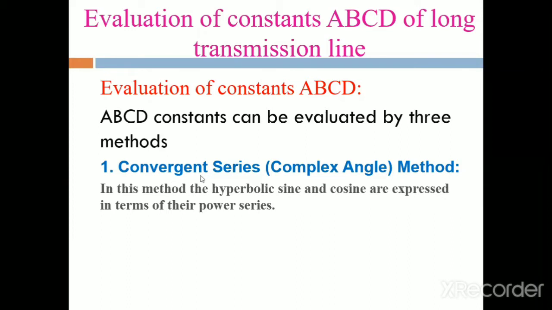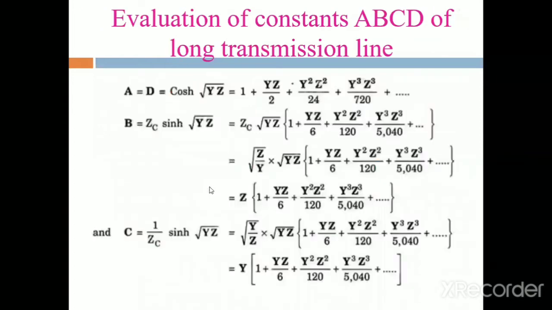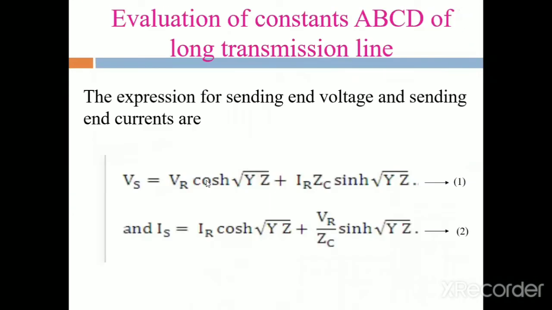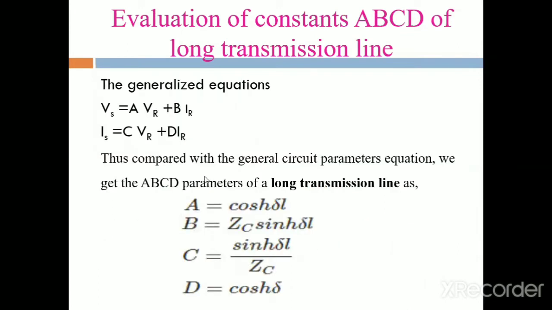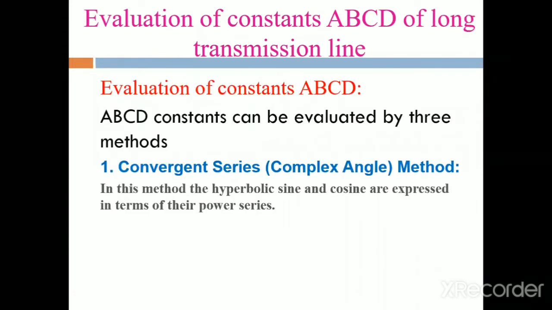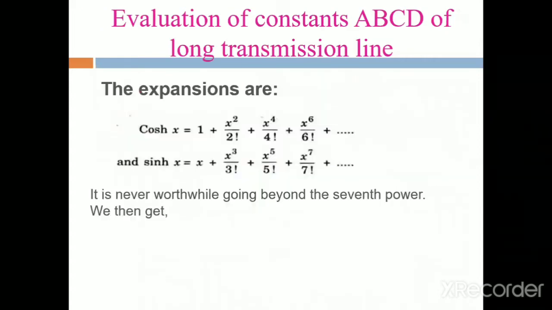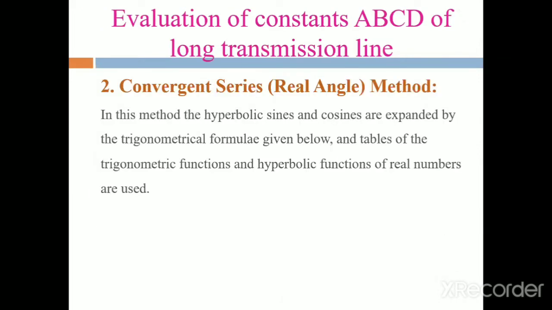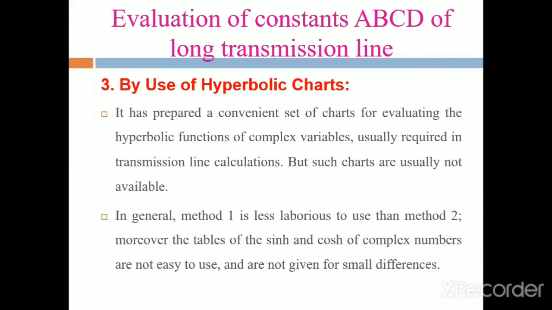The second one is the convergent series real angle method. The third one is the use of hyperbolic charts.